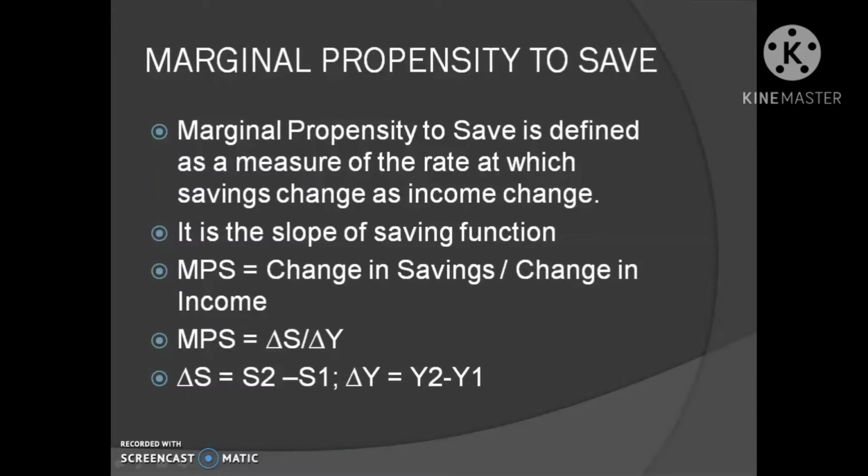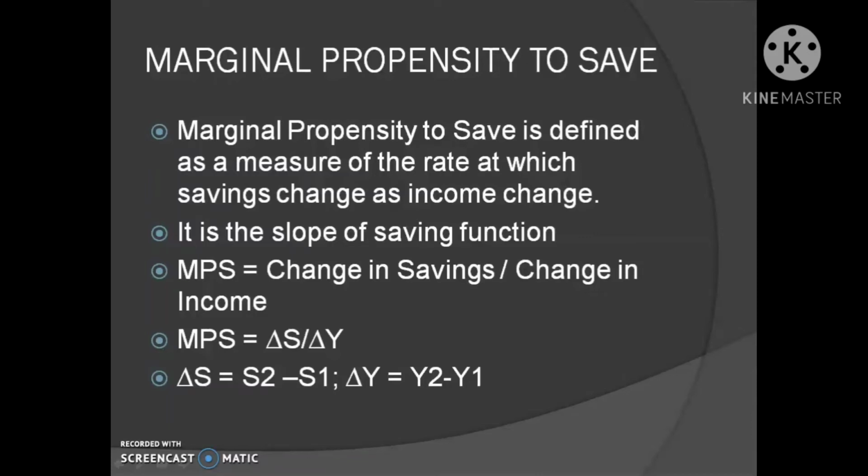So we can define marginal propensity to save as a measure of the rate at which savings change as income changes. In other words, MPS measures the relationship between change in savings expenditure with respect to a given change in income. So it is also called the slope of the saving function.